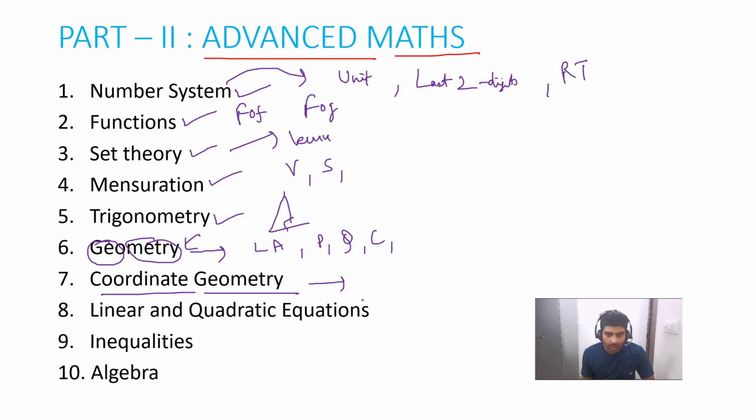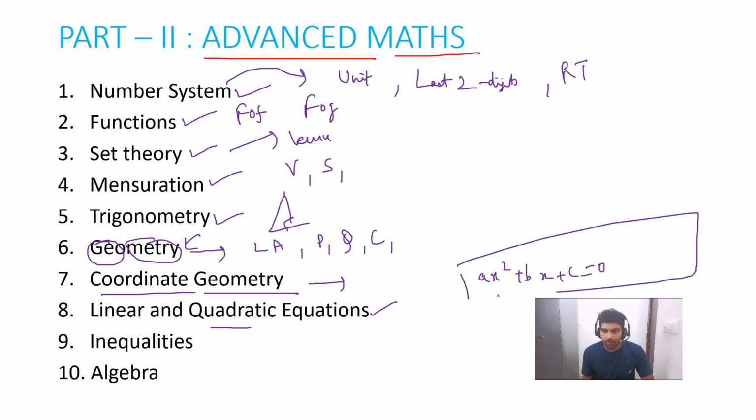Then we have linear equations and quadratic equations, any equation of the form ax square plus bx plus c equals 0. So we will be covering this equation also. Linear equation, we know, ax plus by equals c. This is two variables, so we have another one, cx plus dy equals e. So we are going to cover this part also.